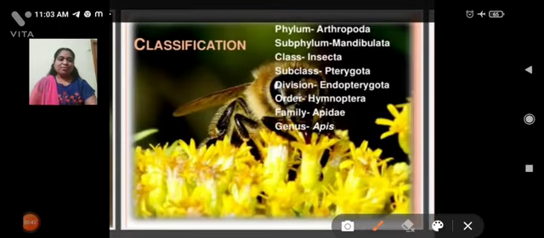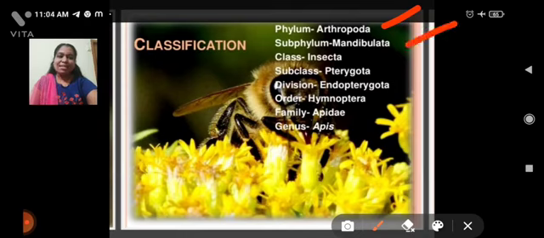Classification of Apis. What is the classification? The classification of Apis: phylum Arthropoda, subphylum Mandibulata, class Insecta.